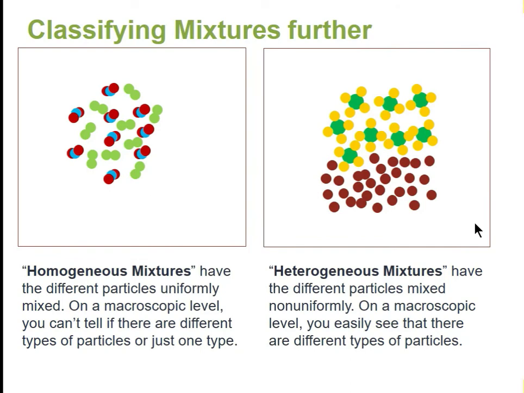Remember, the mixtures have more than one type of particle in them. Homogeneous mixtures are ones that are uniformly mixed. If I were looking at a large amount of a homogeneous mixture, I wouldn't be able to tell that there's more than one type of particle in them. It would look like one thing because it's uniform. Heterogeneous mixtures, on the other hand, are not so uniformly mixed, and you can usually tell just upon looking at it that there's more than one component in there.